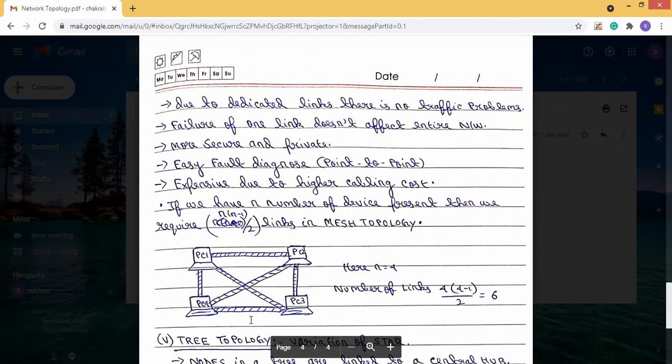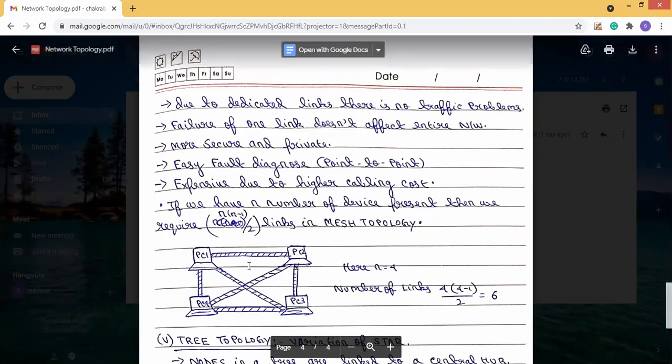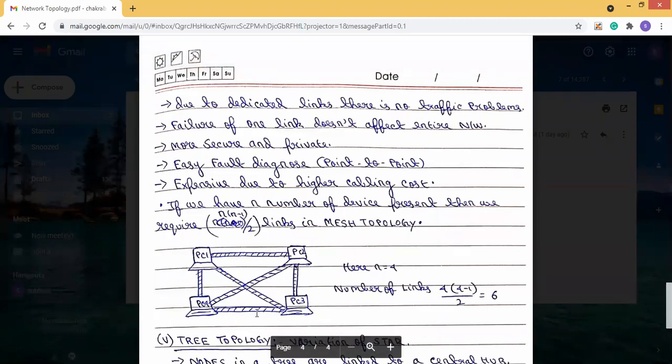But here you can see each and every system has a link, and they are connected to each other through this link. Each PC has its own link, and with this link they are connected among all of them. PC1 has this link, PC2 connected, PC4 connected with these three. Through this example, each PC has 3 dedicated links to 3 other PCs. So they're very expensive due to this higher cabling.